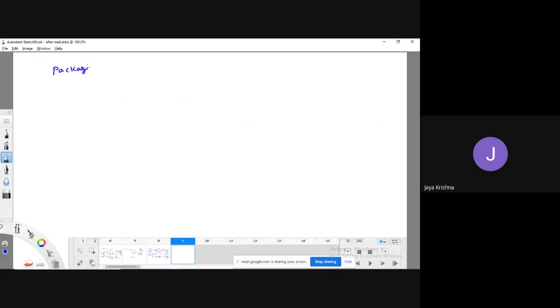So simply, if I write package JK, what is the meaning of this? It is going to create a folder called JK. Then if I have written something like class P, and I compile that particular file, it should be placed in the JK folder. Don't think that it will directly come to this location. There is a particular procedure for getting the generated class file to this location. I will tell you. Okay.